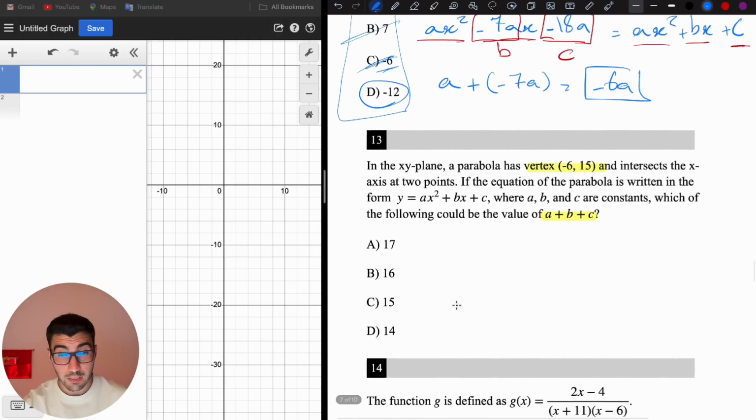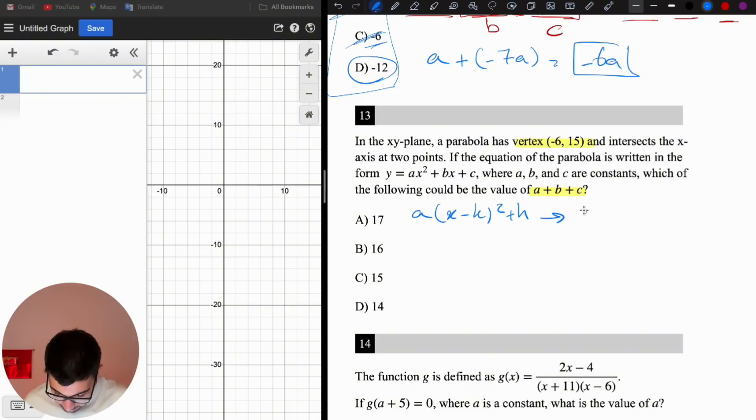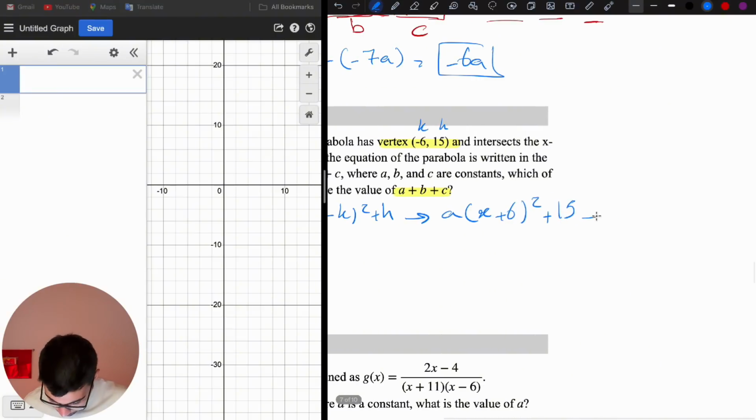Now let's check 13. We're given the vertex. So we're going to use the vertex form. Vertex form was a times (x minus k) squared plus h. k, h is the coordinate of the vertex. So let's complete that. A times (x minus negative 6), which is x plus 6, squared plus h, which is plus 15. This is k, this is h for the vertex. Now let's open this equation. It is going to be a times (x squared plus 12x plus 36) plus 15.